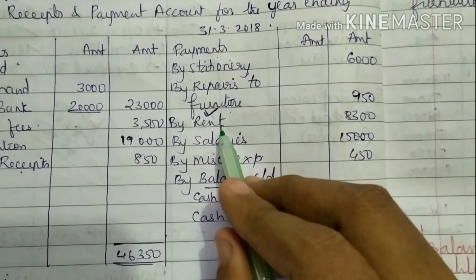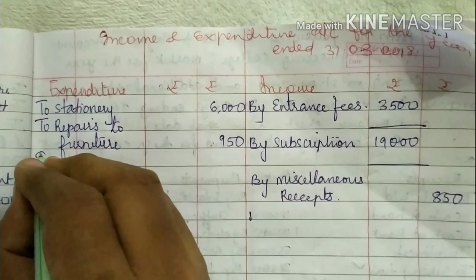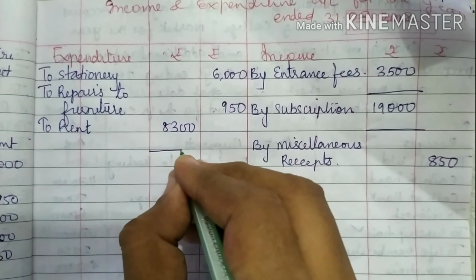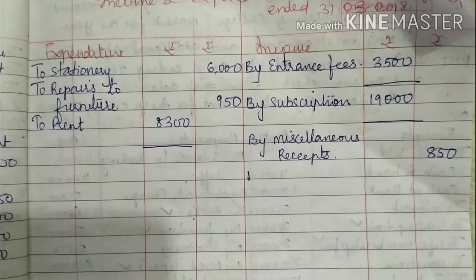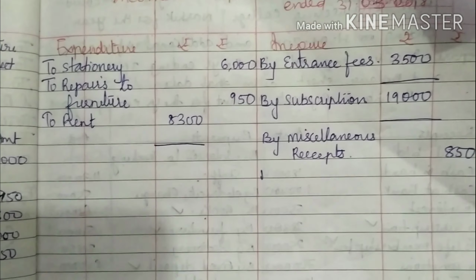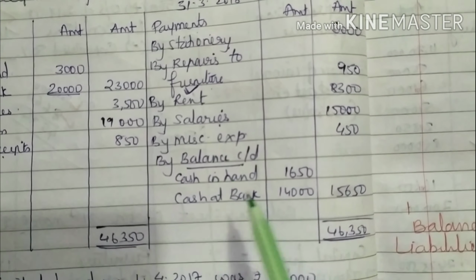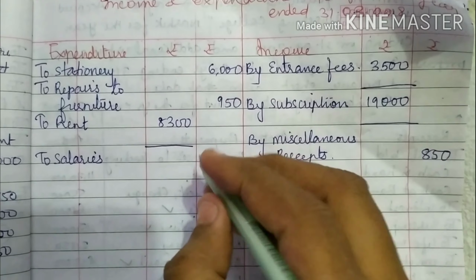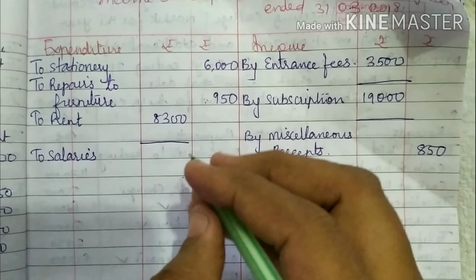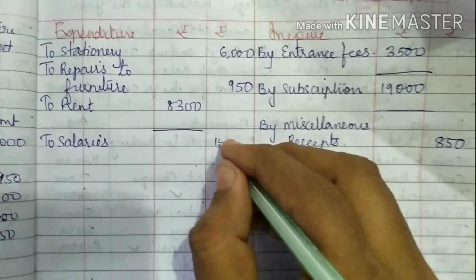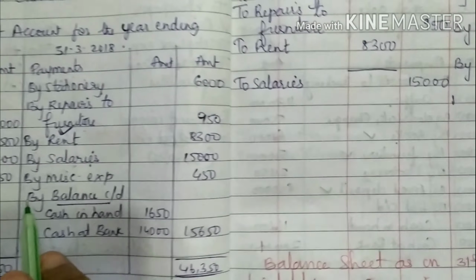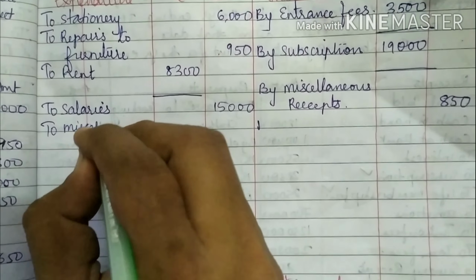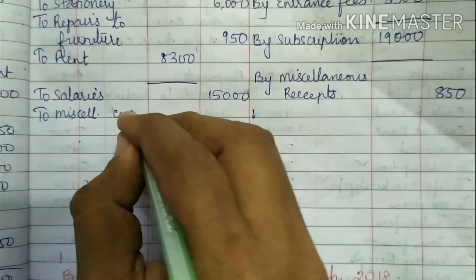Rent, it's a payment of rent, 8,300. It is having an adjustment, so write in the inner column. Then you have salaries. Salary is an expense, 15,000 in the outer column. Then you have miscellaneous expenses, it's an expense, ₹450.